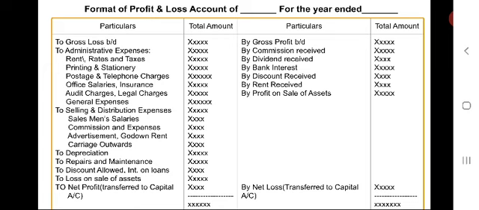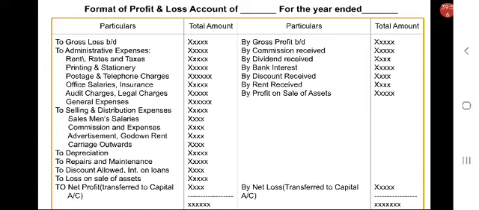Such commission which was paid is an expense. It is to be debited to profit and loss account. If commission received is there, it is an income, so that has to be credited to the profit and loss account.